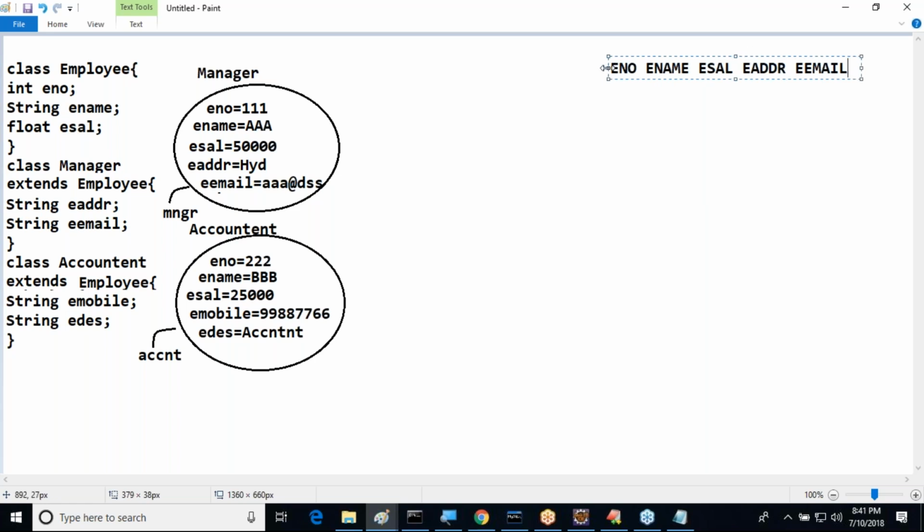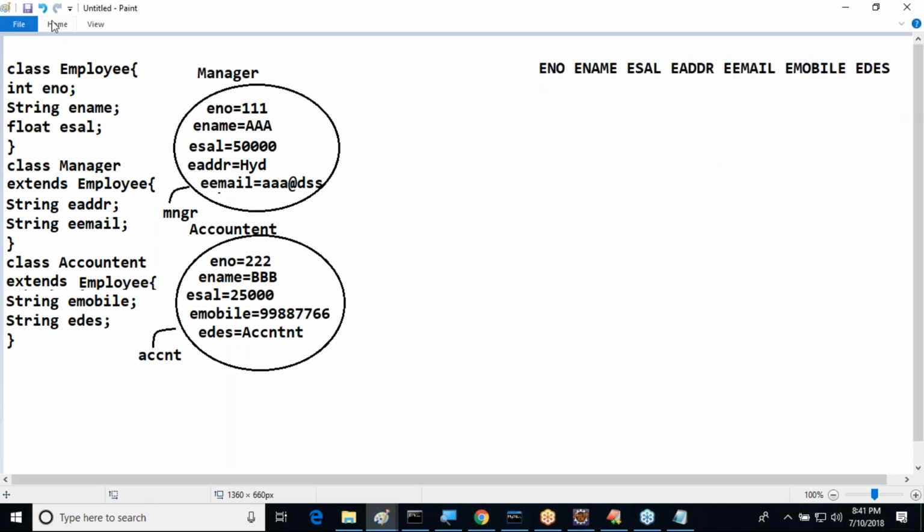In the same table, we can add members from accountant also. Now here we can provide E-mobile. Then after that, E-designation. Like this, we have to take one table.